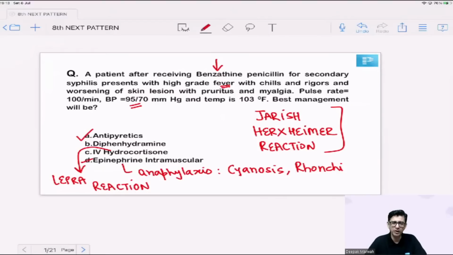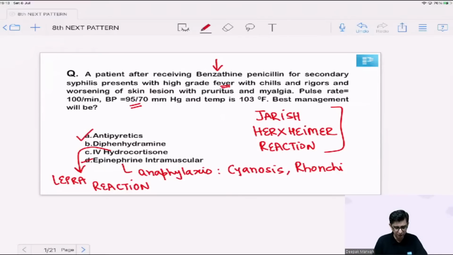So I began with, I think, a relatively easier one for today. I just wanted you to pick up that this is not an anaphylactic reaction, and this is not going to be the same as management for a lepra reaction per se. So if it was a lepra reaction, yes, steroids would have been on. The correct answer for this question is option number A. So it's a good opening by the majority of guys.